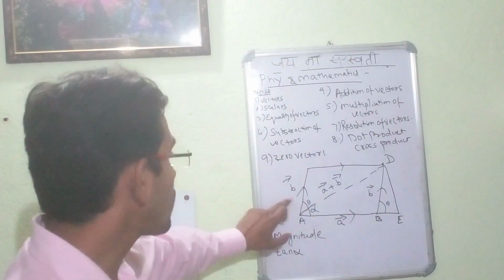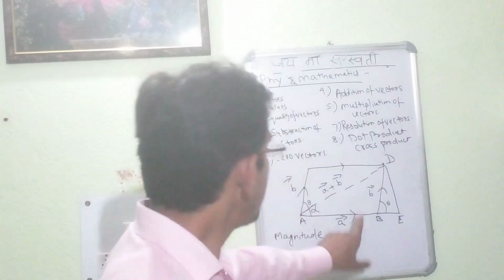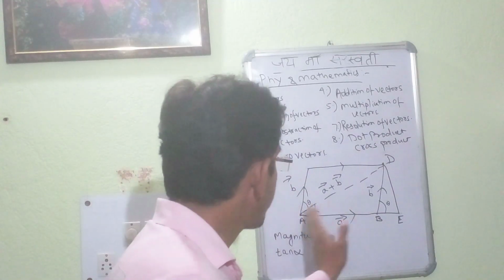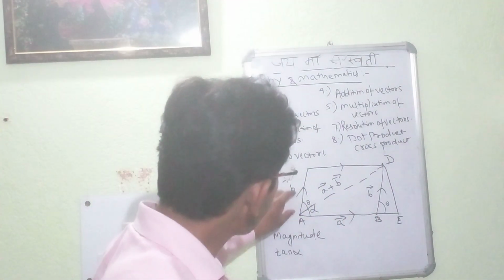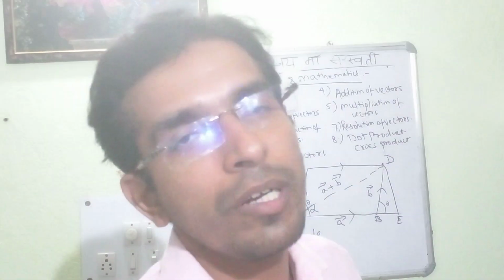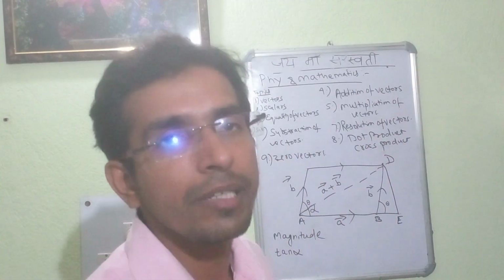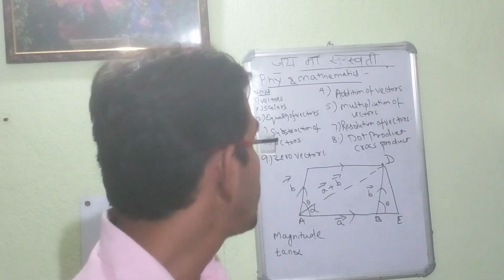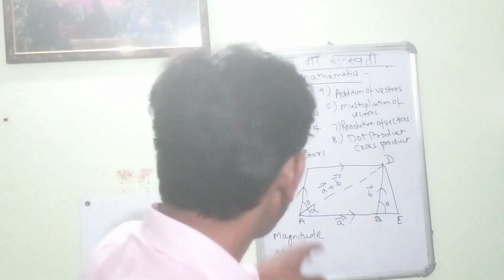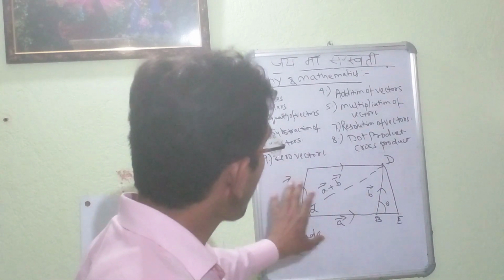Both of their tails are coinciding because we had already specified a particular direction: this type of vector is moving from left to right and this type of vector is moving from top to bottom. So in this case both the tails of the vector will coincide. For that we had drawn a schematic diagram which will certify my statement.